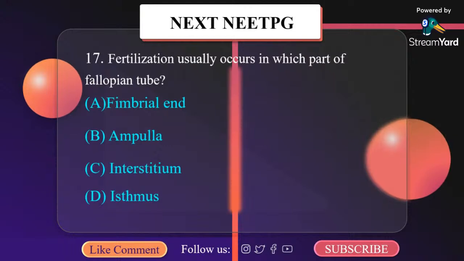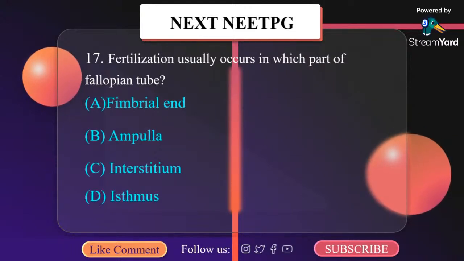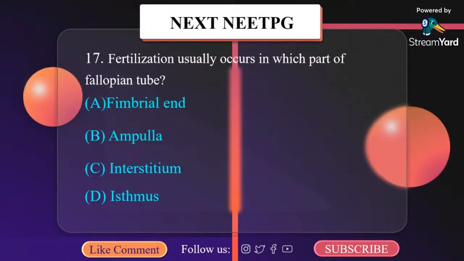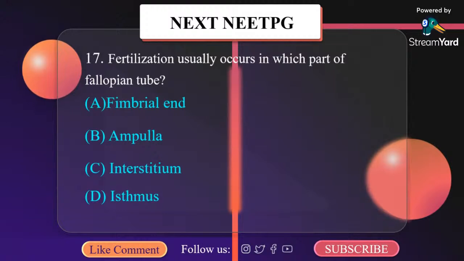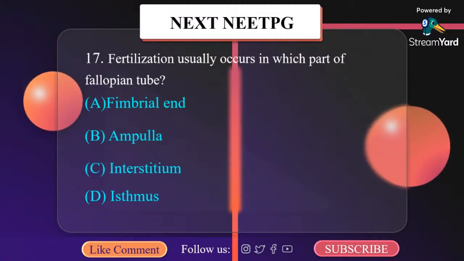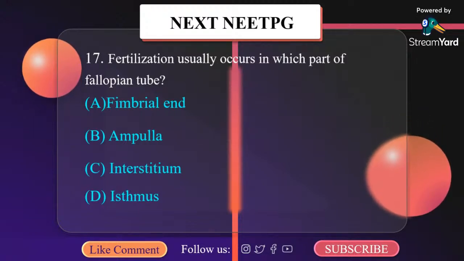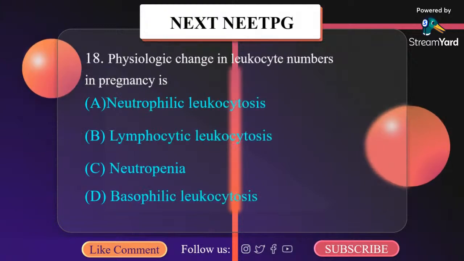Fertilization usually occurs in which part of fallopian tube? A, fimbrial end; B, ampulla; C, interstitium; D, isthmus. Fertilization is a process of fusion of spermatozoon with mature ovum. It begins with sperm-egg collision and ends in production of a mononucleated single cell called zygote, to initiate the embryonic development of egg and to restore the chromosome number of species. It always occurs in ampullary part of uterine tube.